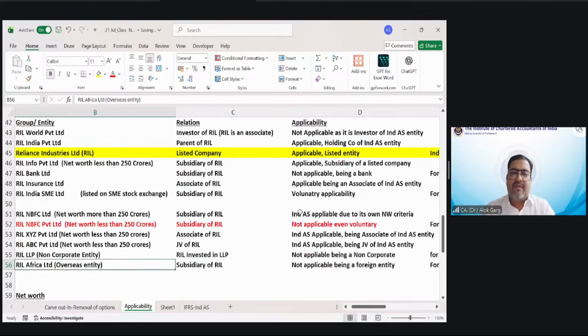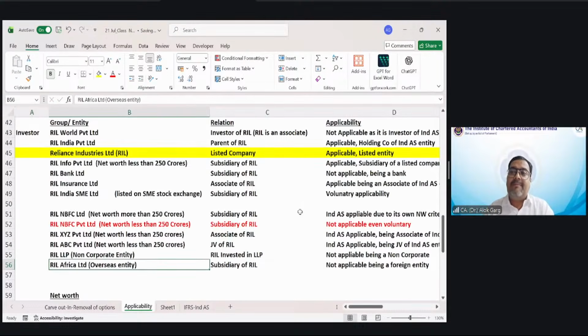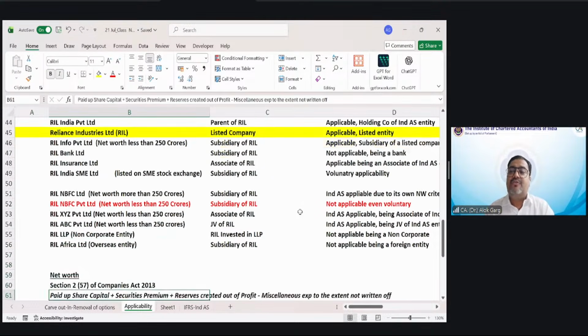Yes. Okay. So friends, I hope the applicability roadmap has been clear to all of you. Is it clear to you? Clear in mind or clear from mind? Clear in mind. Okay.